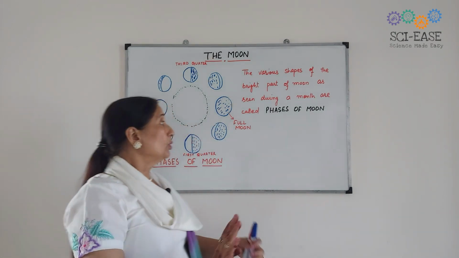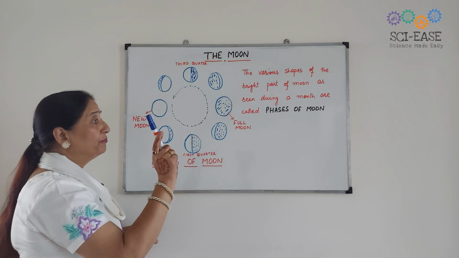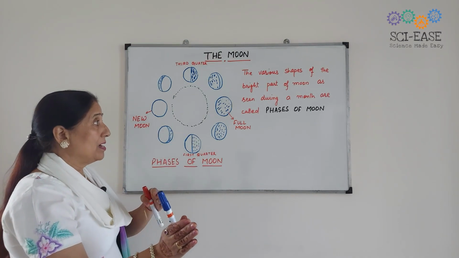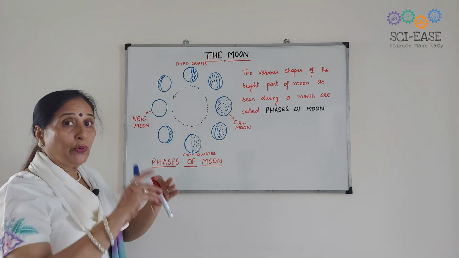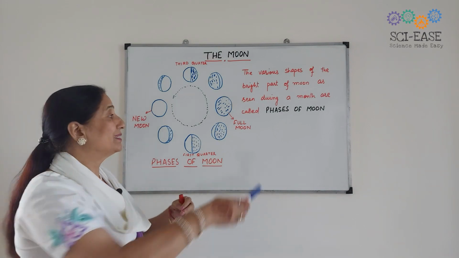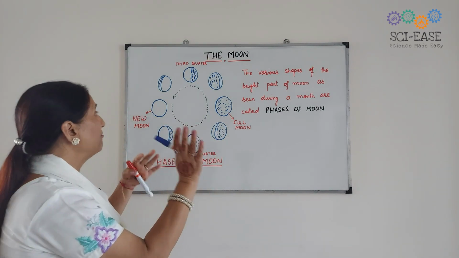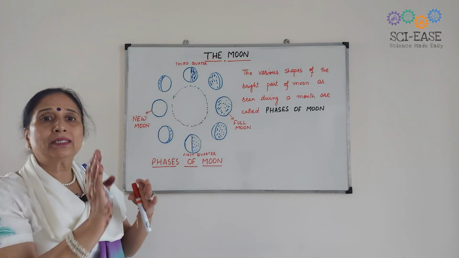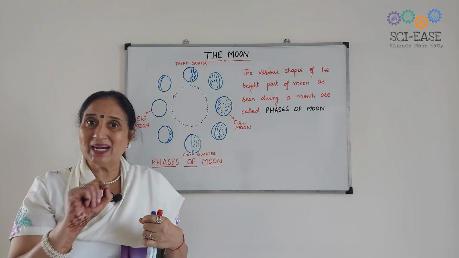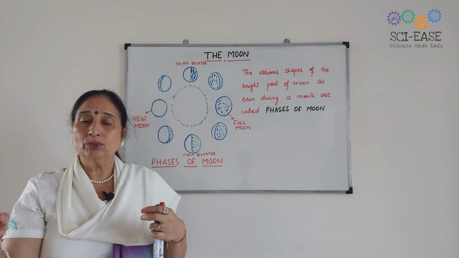Okay, so I have told you there are 2 days in a month: when there is a full disk of the moon, that is a full moon day, and when there is no moon, that is a new moon day. So this thing you must copy down.